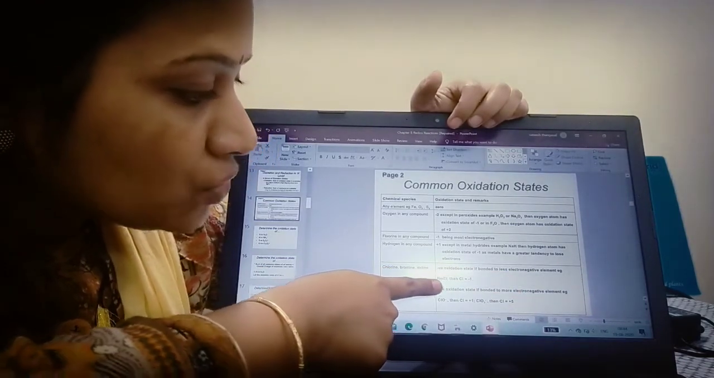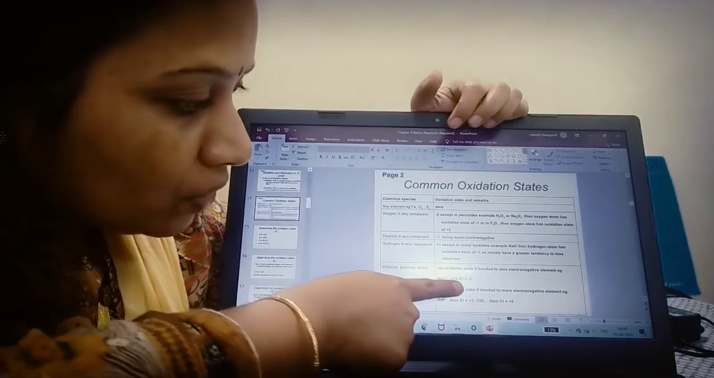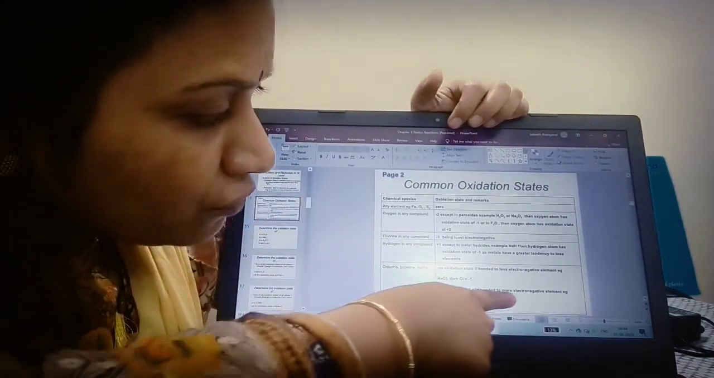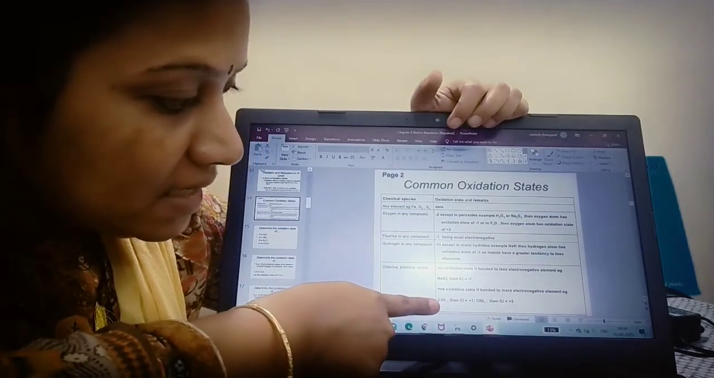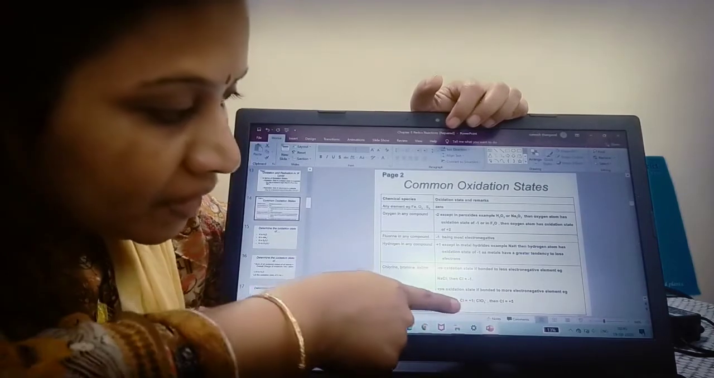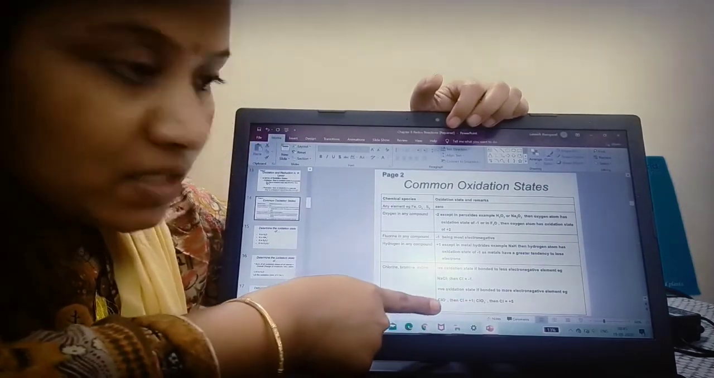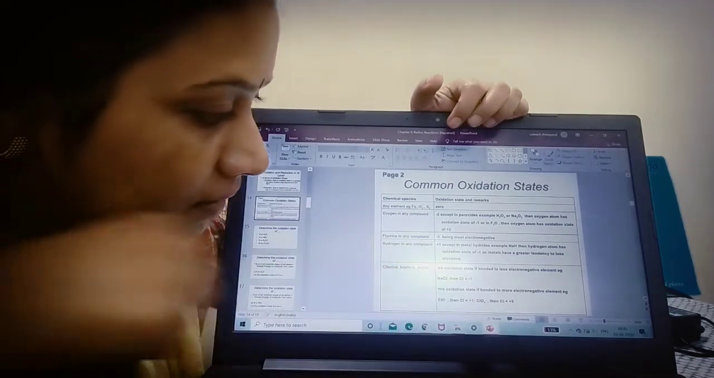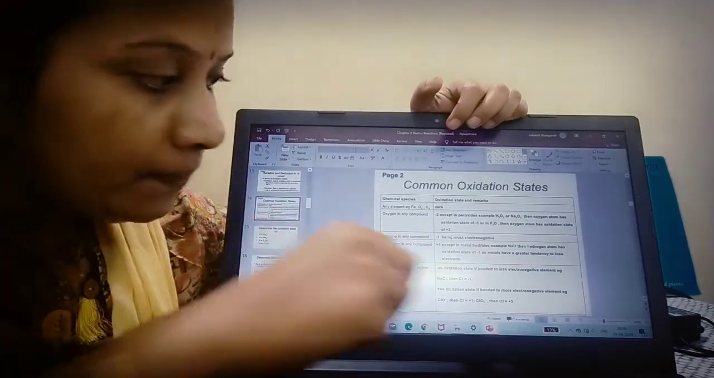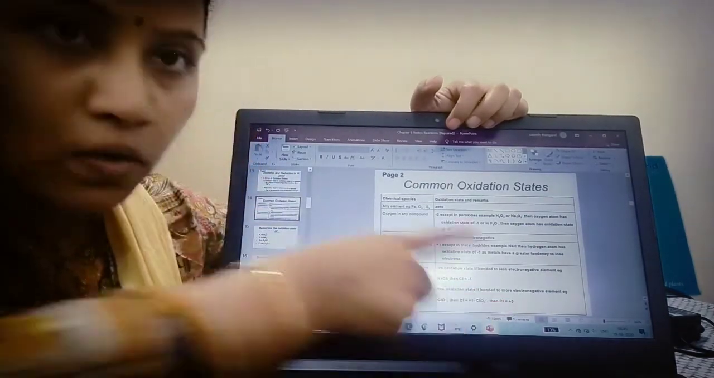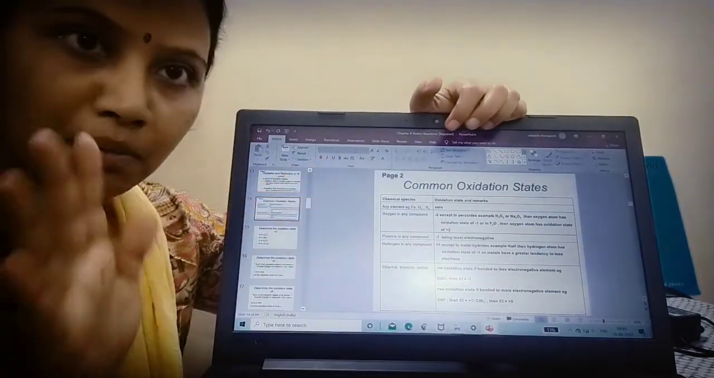See, in the case of sodium chloride alone, your chlorine will possess -1. Now, in the case of a more electronegative element, like ClO, here the chlorine will possess +1. In the case of ClO3, it will possess a +5 oxidation state. I'll just give you a sum up of this.